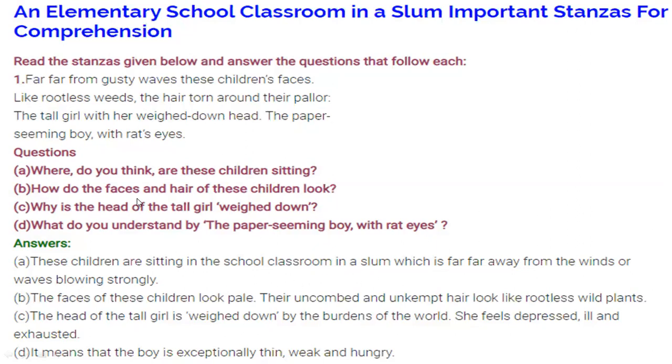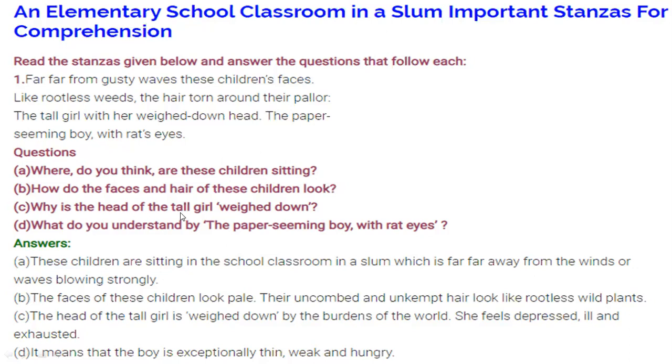Next, how do the faces and hair of these children look? The faces of the children look pale. Pale means yellowish, dim, dull. Their uncombed and unkempt hair looks like rootless, wild plants. Why do we say this? Because they have never combed their hair, so the uncombed hair looks like unrooted or rootless plants.